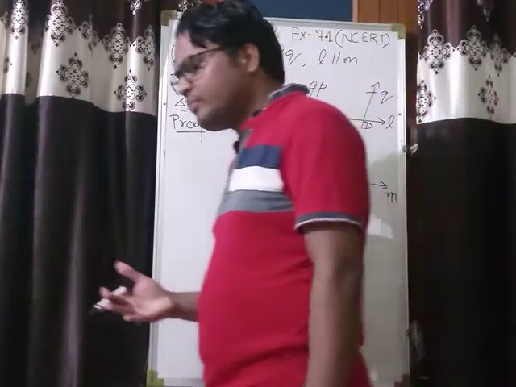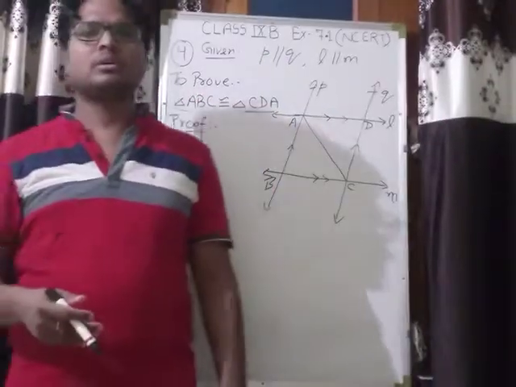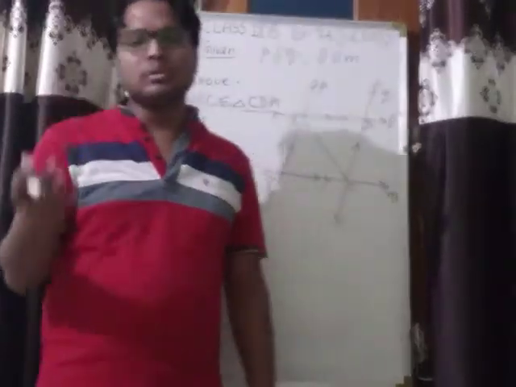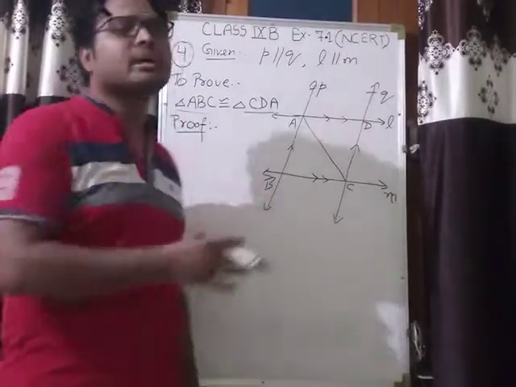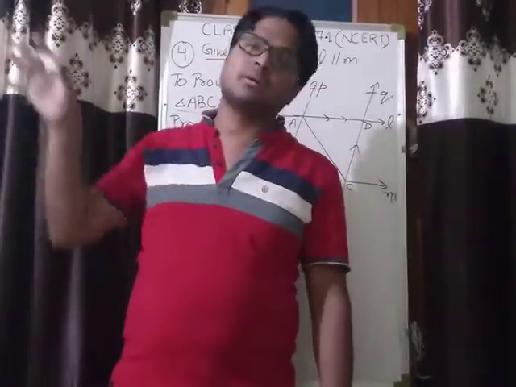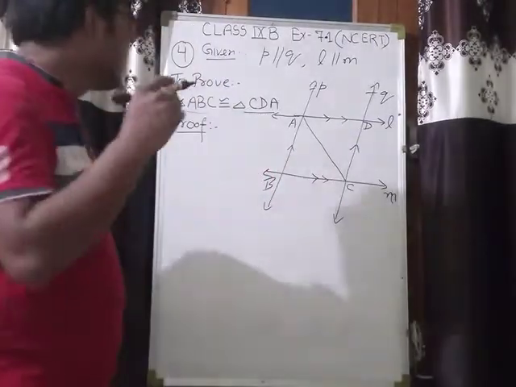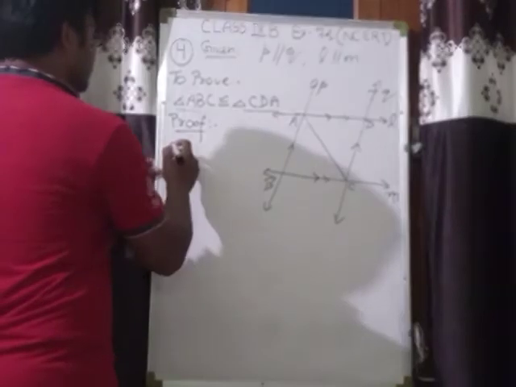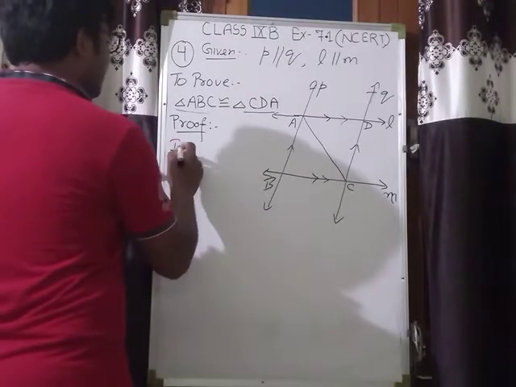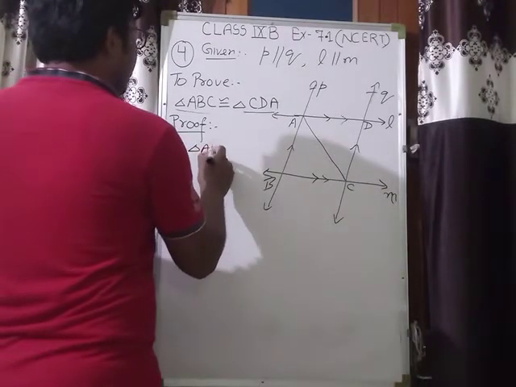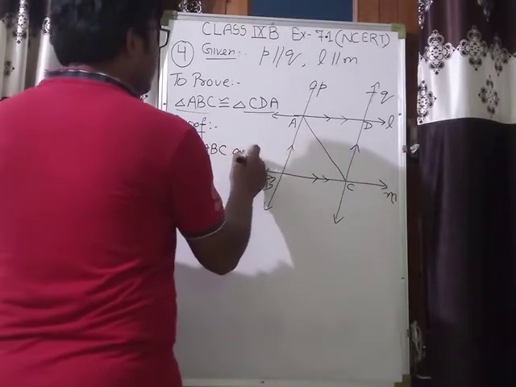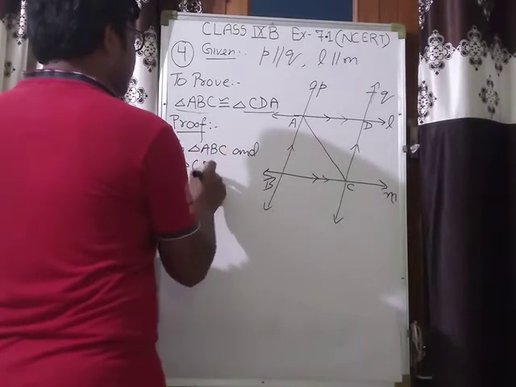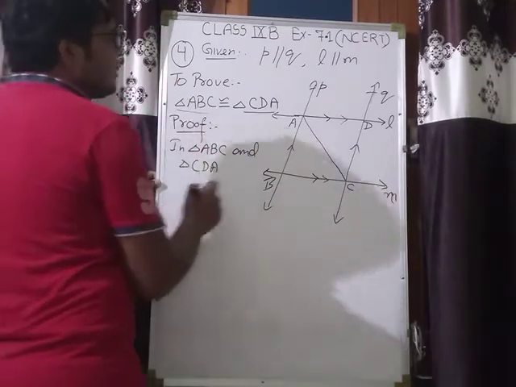So we know that there are some congruency rules. We have to show these two triangles congruent by using any one of those congruency rules. Okay, so I am going to prove this. First, consider these two triangles. In triangle ABC and triangle CDA.